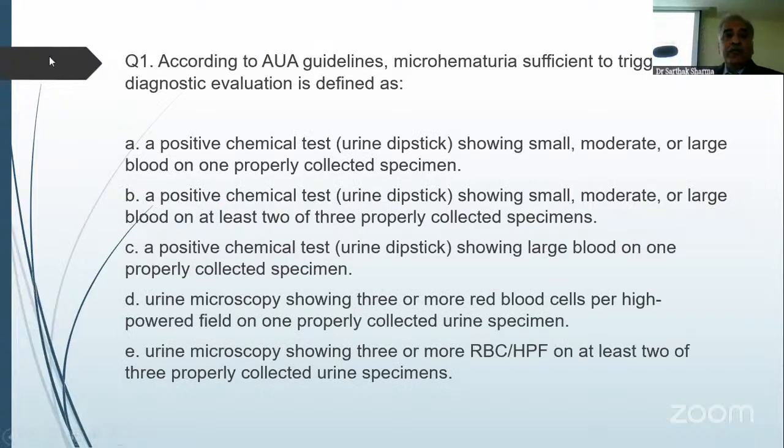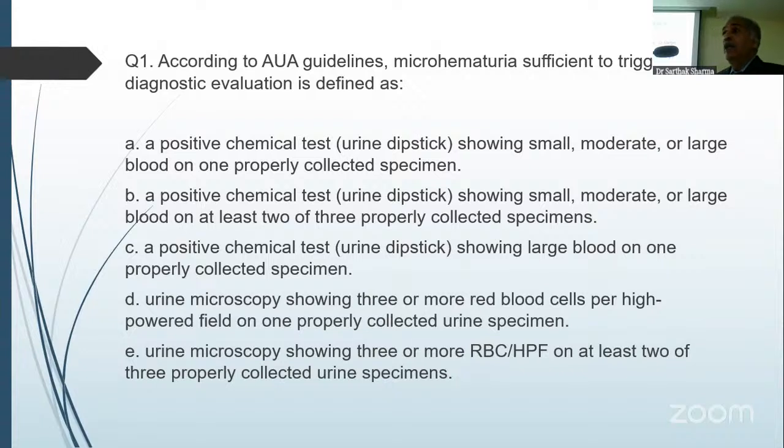So the MCQs, yes, can you just push it up? So according to AUA guidelines, microhematuria sufficient to trigger a diagnostic evaluation is defined as a positive chemical test, urine dips showing small, moderate, or large blood, at least on 2 or 3 properly collected specimens; a positive chemical test showing large blood on one; or urine microscopy showing 3 or more RBCs on at least 2 or 3 properly collected urine specimens.